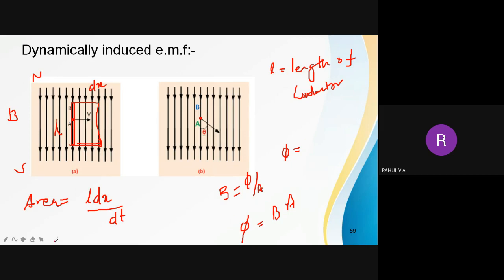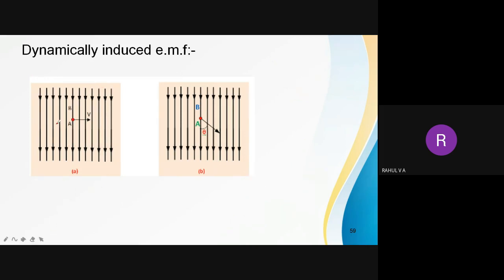Once again, the concept is simple. Flux is flowing from north pole to south pole, and I have placed a conductor in this field. So there is a flux linkage now.